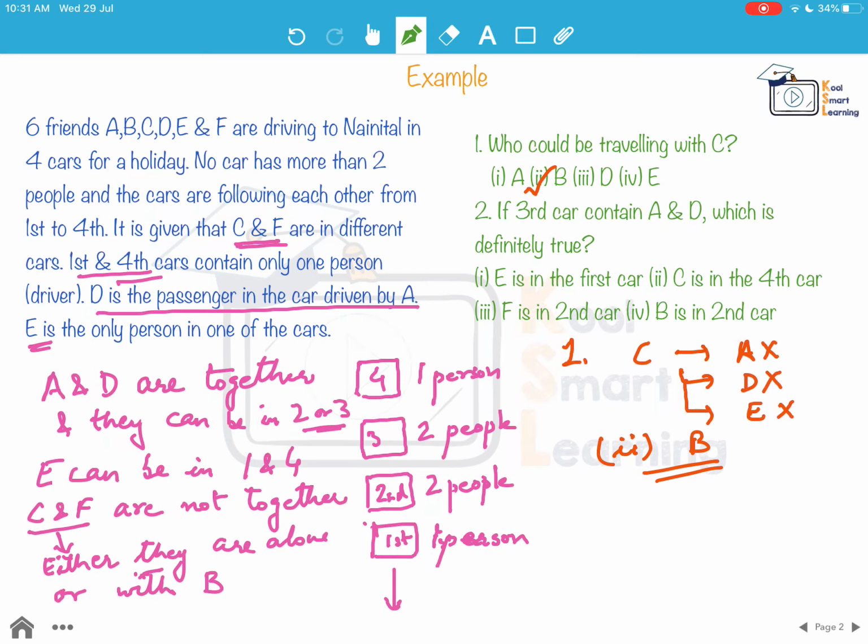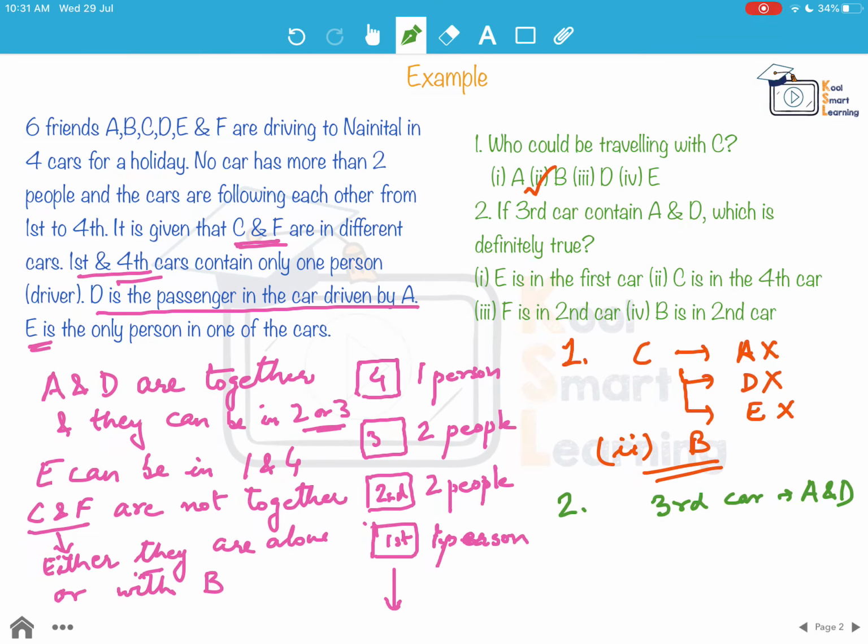Moving on to the second question based on this paragraph. If third car contains A and D, which is definitely true? Now, third car has A and D. We've already said that C and F cannot be together.